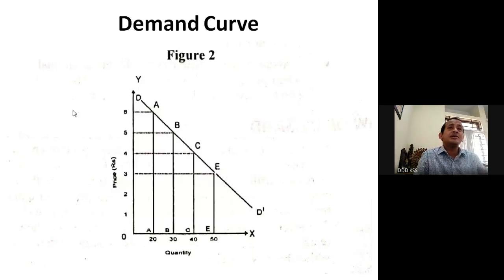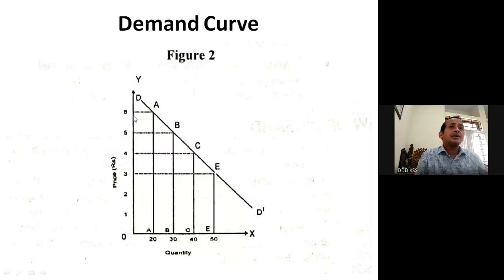This is very important. During the question answer session, I expect some questions from this, so all of you understand it very carefully first. Now this is the demand curve.